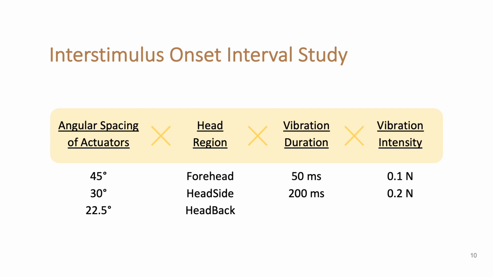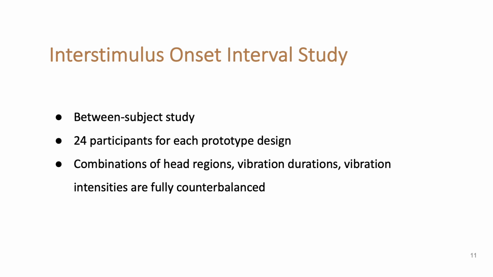For the angular spacing of the actuators, we implemented our prototype with three different versions, with 45 degree, 30 degree, and 22.5 degree angular spacing, respectively. In our pilot study, users reported that with the 45 degree design, they only perceive discrete vibrations, so we only leave the 30 degree and the 22.5 degree design for the formal study. For each prototype design, we recruited 24 participants to join the user study.